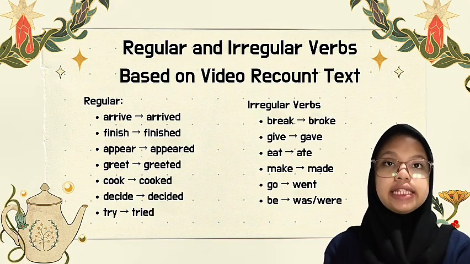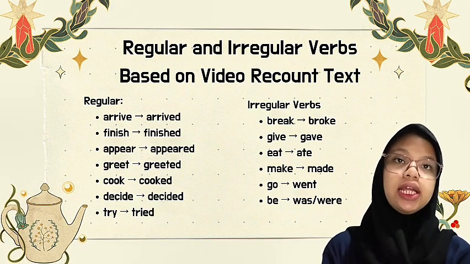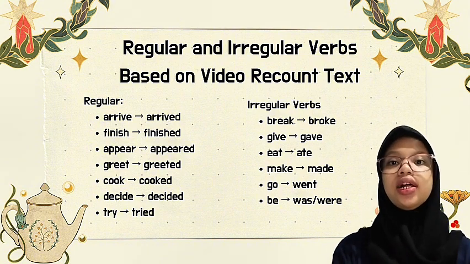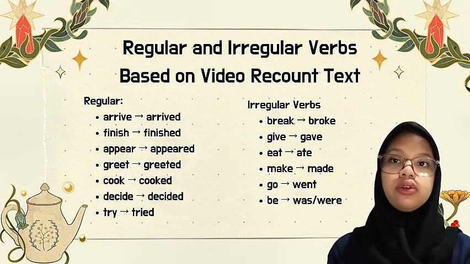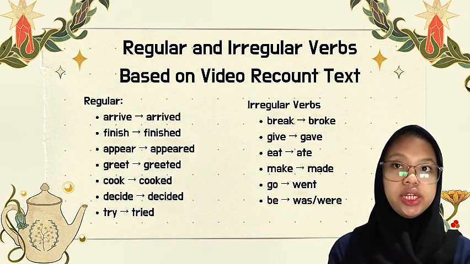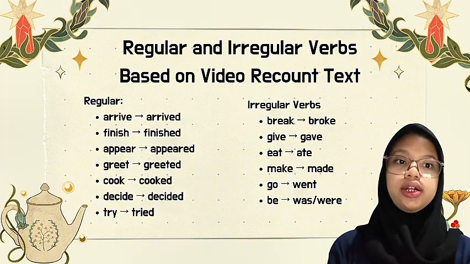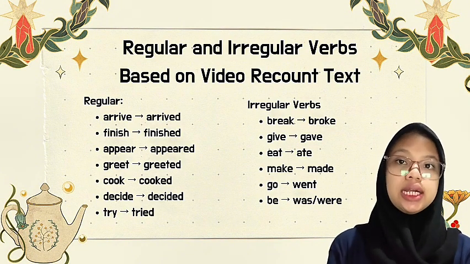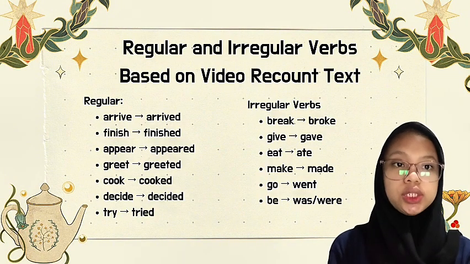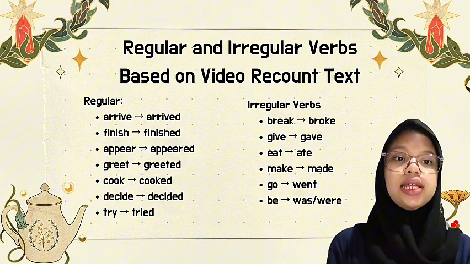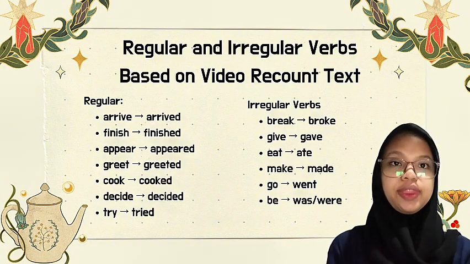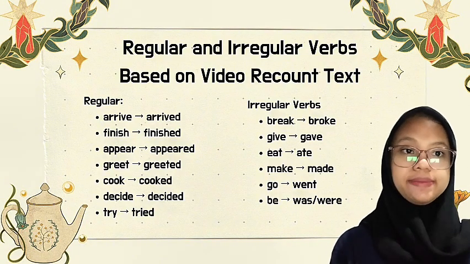So, these are examples of regular and irregular verbs from the text. Regular: arrive, arrived. Finish, finished. Appear, appeared. Create, created. Cook, cooked. Decide, decided. Try, tried.